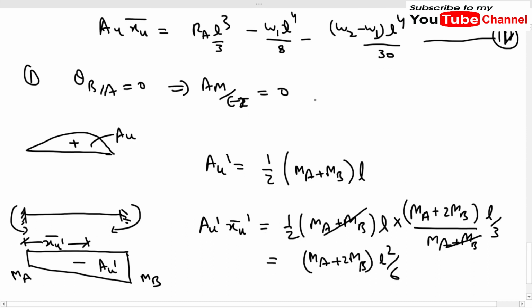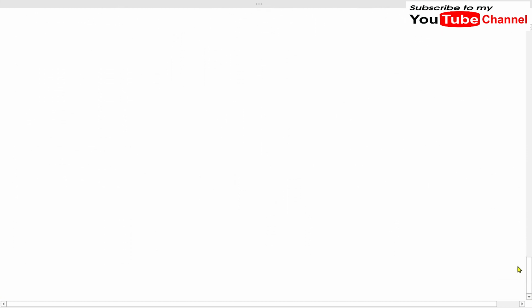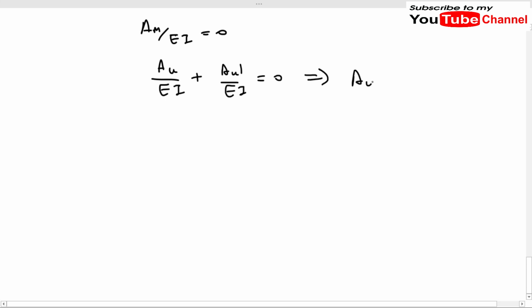Now we will use this equation. Let me write the equation here. It will be AM by EI equal to 0. So AM will be divided into two parts: Aμ by EI plus Aμ dash by EI is equal to 0, and it will become Aμ plus Aμ dash is equal to 0, because EI is constant.